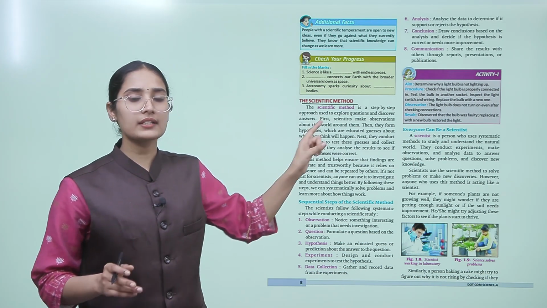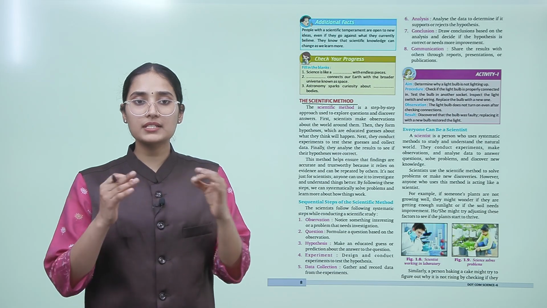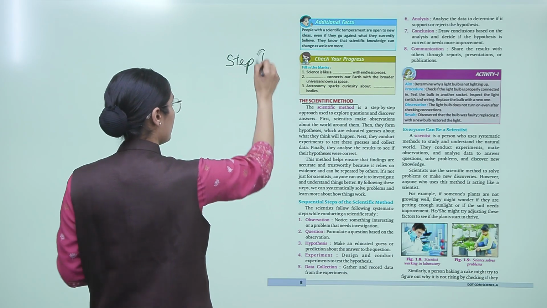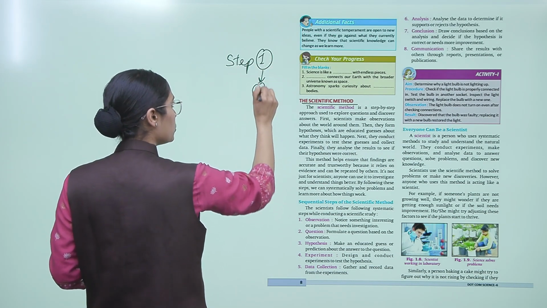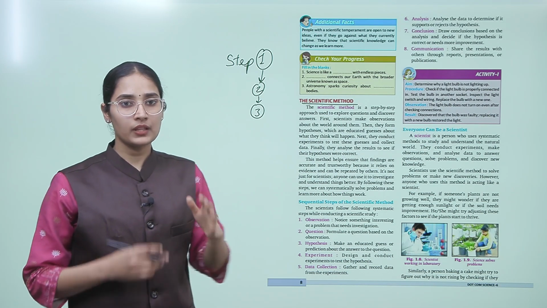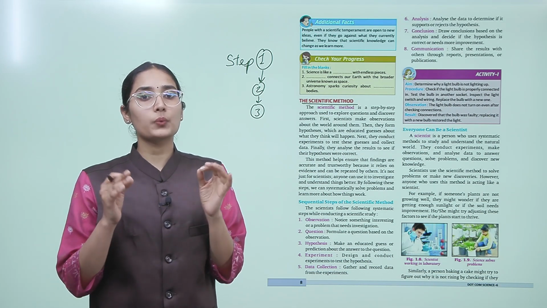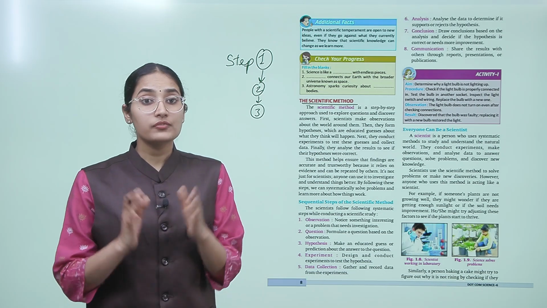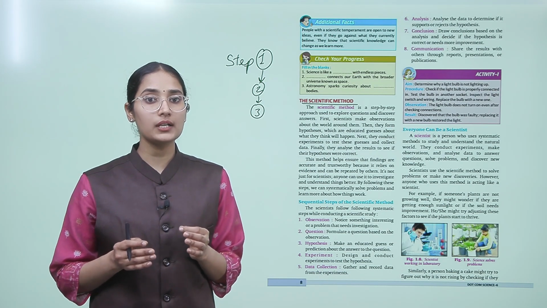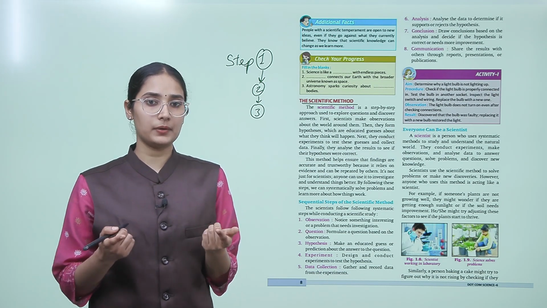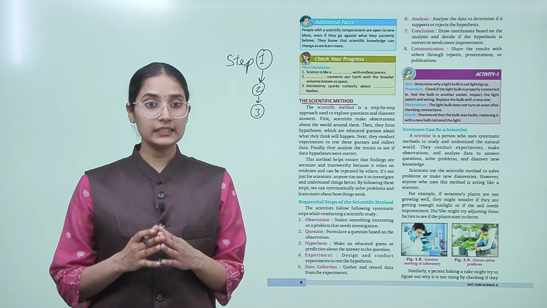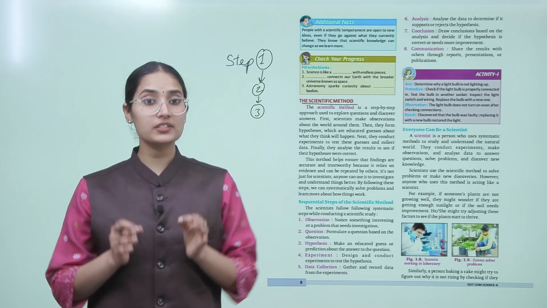So in scientific approach, there is a step-by-step approach. For example, there is step 1. After step 1, there will be step 2, then step 3. So this is how the scientific method is done, and it explores questions and discovers new things. First, scientists make observations about the world around them. Then they form hypotheses, which are educated guesses about what they think will happen. Next, they conduct experiments to test these guesses and collect data. Finally, they analyze the results to see if their hypotheses were correct.